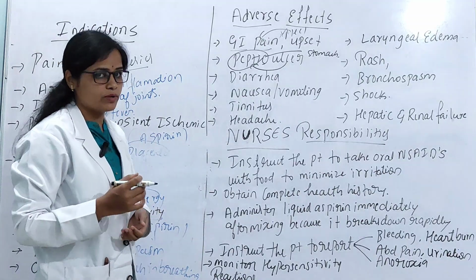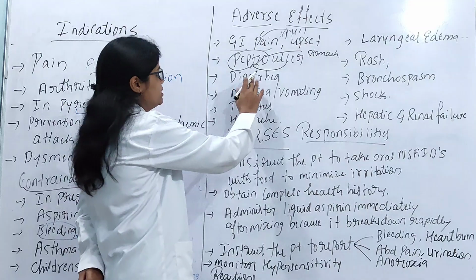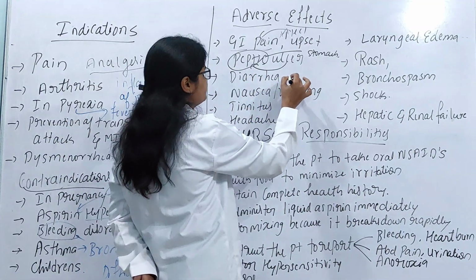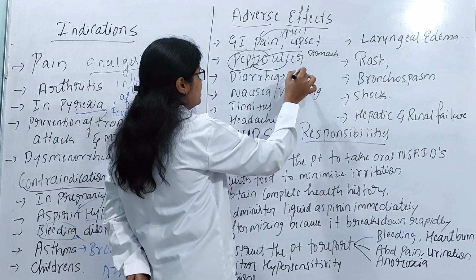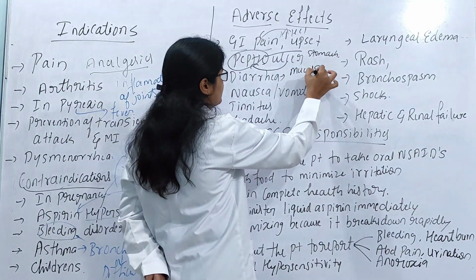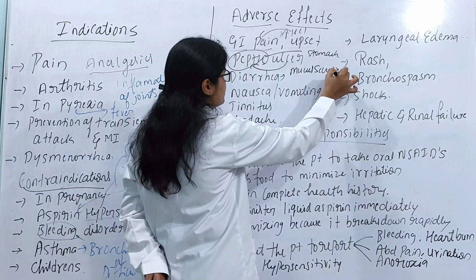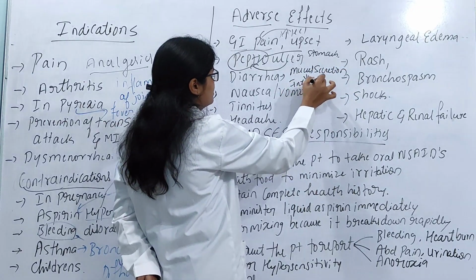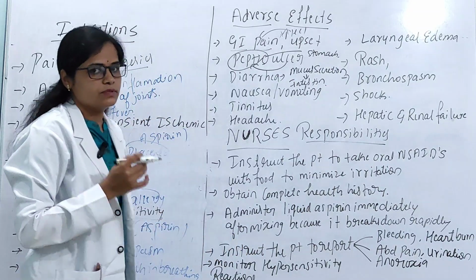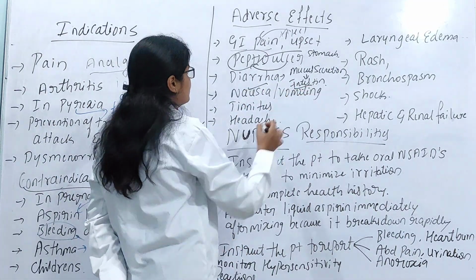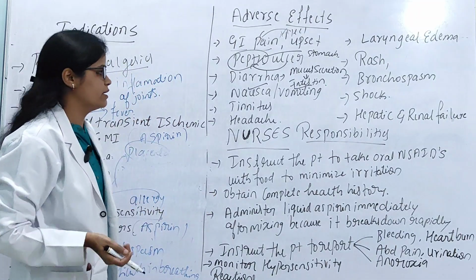or diarrheal disorders. Why? Because when you administer an excessive amount of NSAIDs, it may reduce mucus secretions in the intestine or the GI system. It may cause diarrhea and nausea and vomiting. These are more common for any drugs.